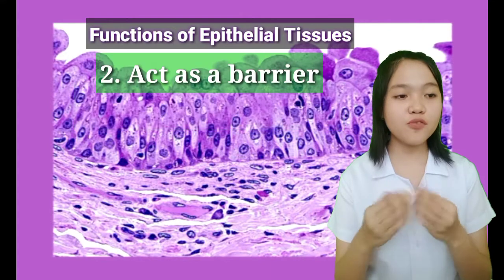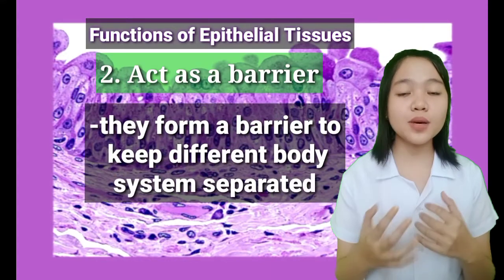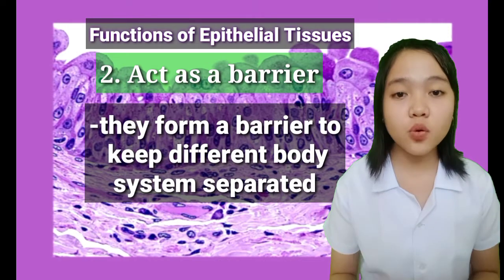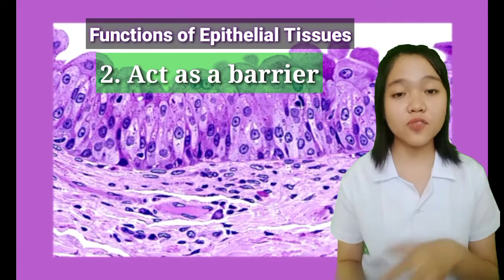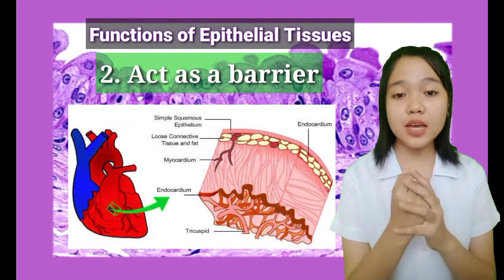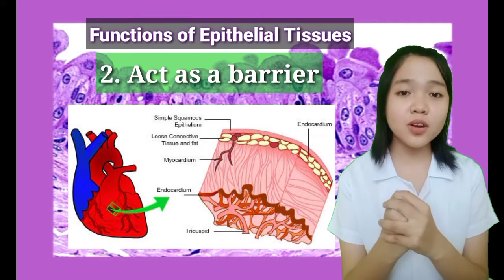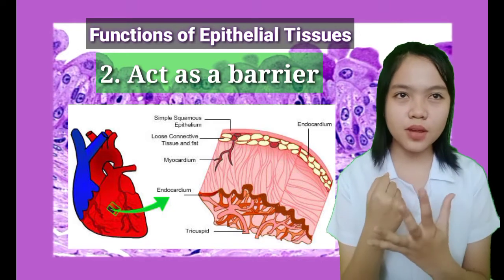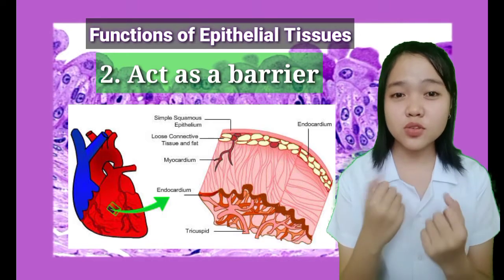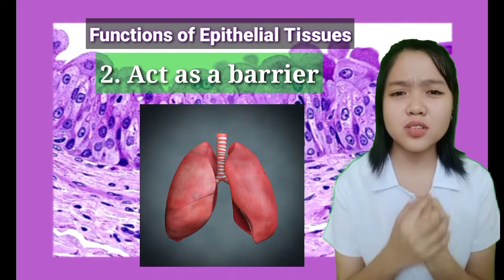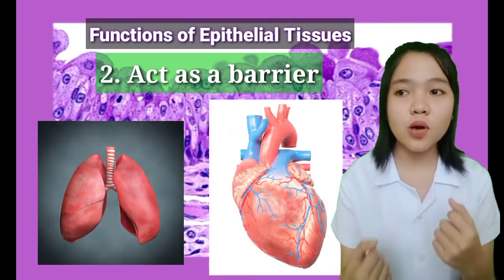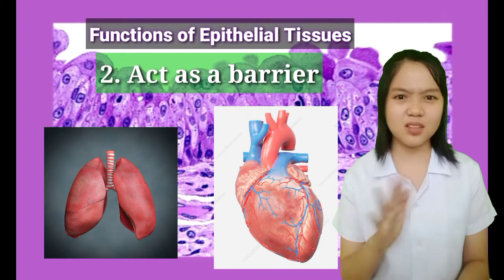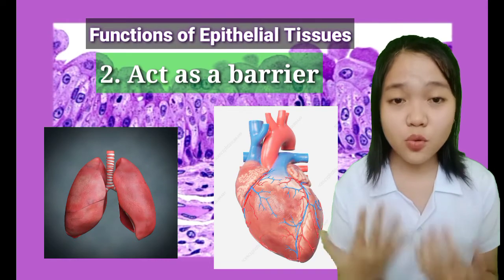Second one is epithelial tissues act as a barrier. So they form a barrier to keep different body systems separated so that they can go about their own function without interfering other organs' function. So, like for example, yung heart natin, meron siyang epicardium, so it has a barrier. The heart can go about its own function without interfering other organs' function. So, yung lungs din, it can go about its own function without interfering the heart. So, kumbaga, hindi nila magugulo yung isa't isa, di ba? Hindi sila makakadisturbo because they have their own barrier.